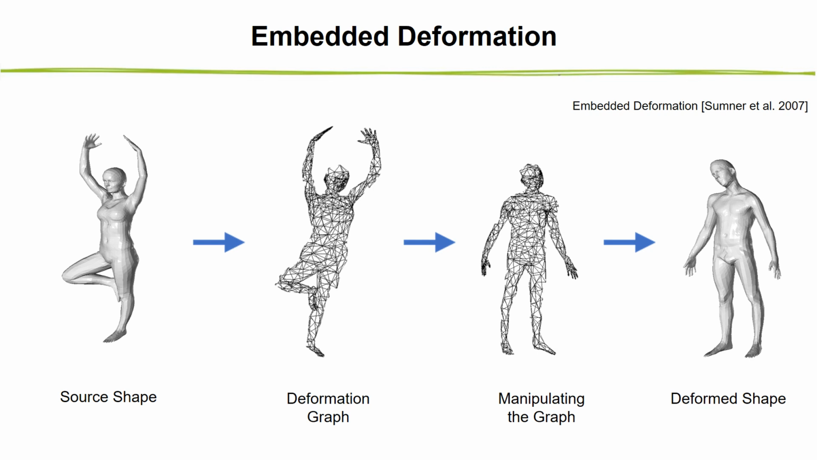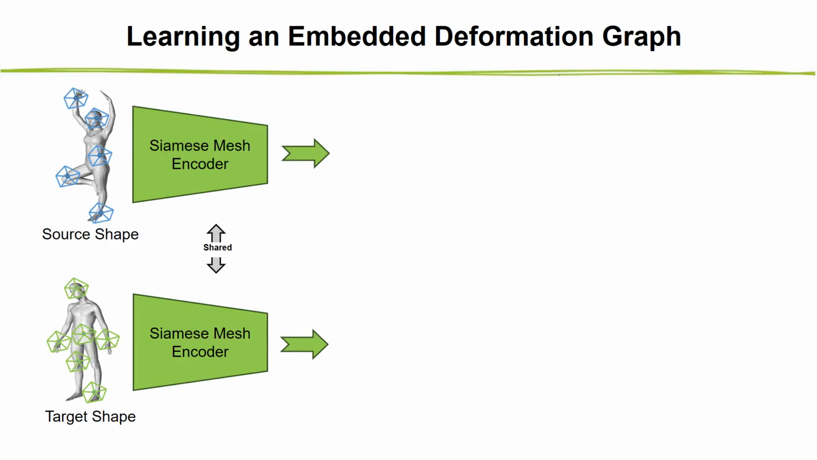First, let me introduce the deformation graph, which is inspired by a classic embedded deformation technique. Given a shape, the deformation graph is generated by a downsampling operation. And deformations are parameterized by assigning each node an affine transformation. This allows our network to learn natural deformation even when there are no annotations.